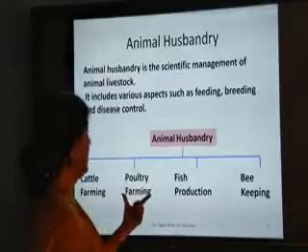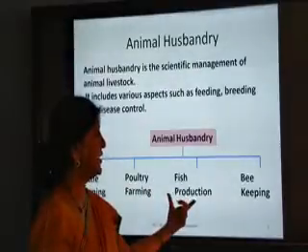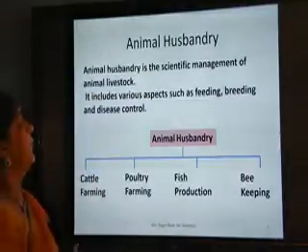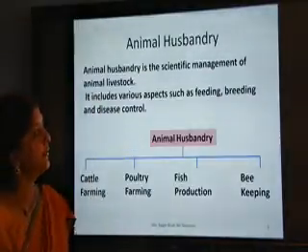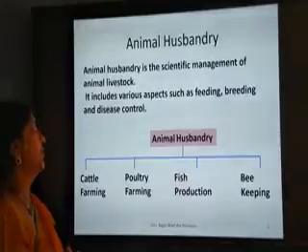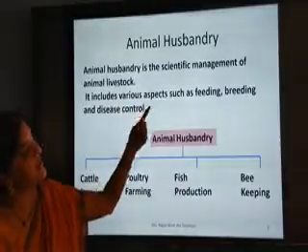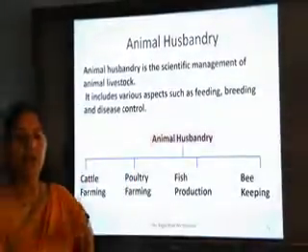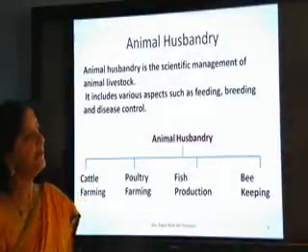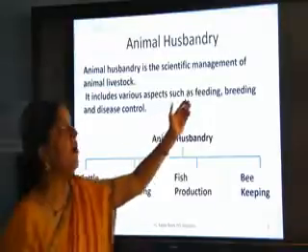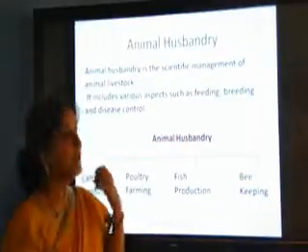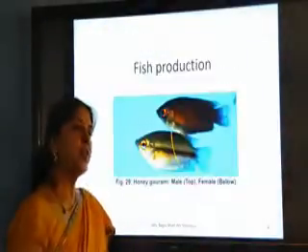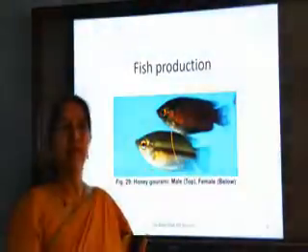So cattle farming and poultry is finished. Now let us talk about fish production and keeping. You already know that animal husbandry is the scientific management of animal livestock. So it includes various aspects such as feeding, breeding and disease control. You know that if we take care of feeding of our animal, it gives a good production and it remains healthy. We can avoid nutritional problems in the animals.